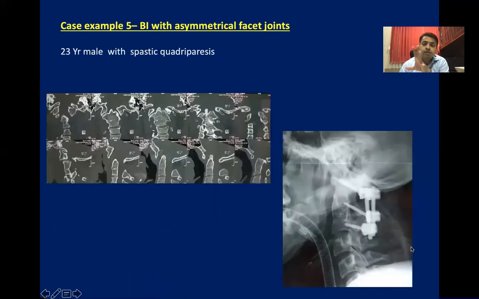So what we learn from this kind of case, with gross BI and gross facet asymmetry, is that we never apply a spacer. Just put bone chips, a little bit of compression, and sometimes we are still able to reduce the BI and AAD, but it remains safe for the patient.